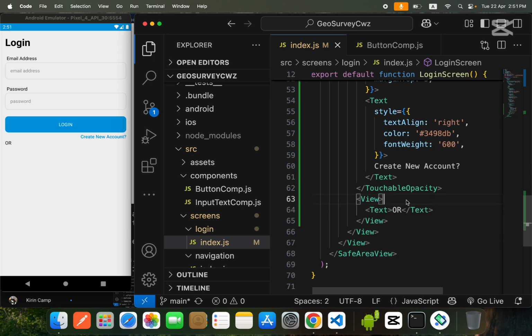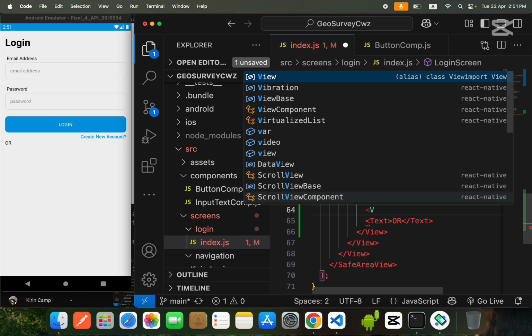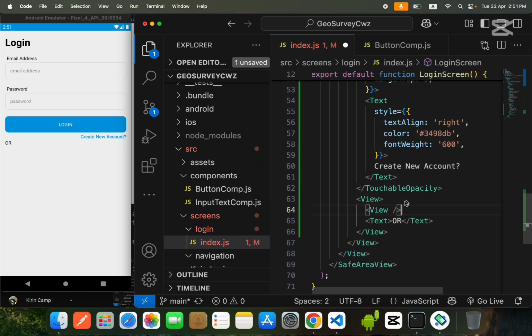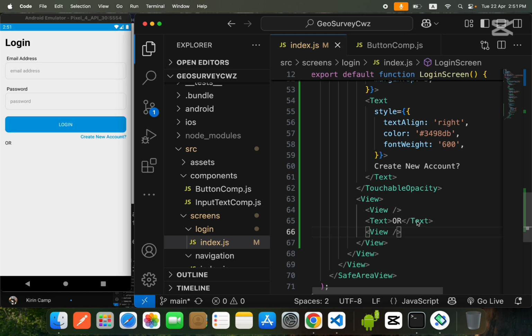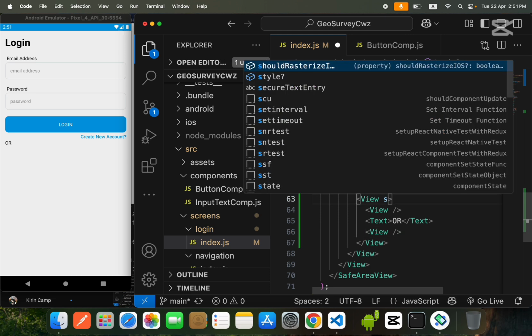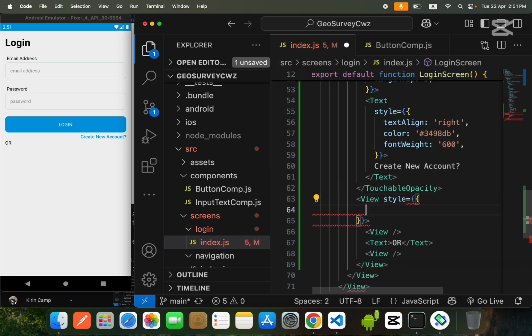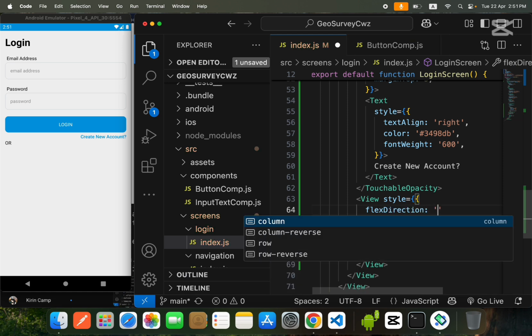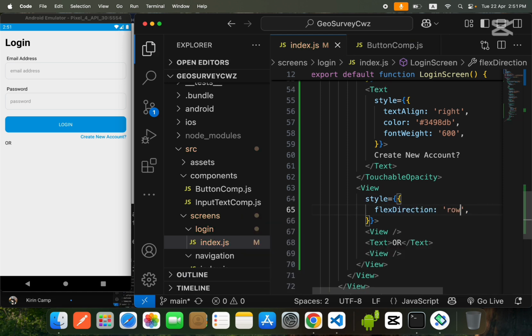First, I will take a view over here and a view after my text also, and then I will style this view to flex direction row. Flex direction row means that whatever is inside this view, all of it will come horizontally.